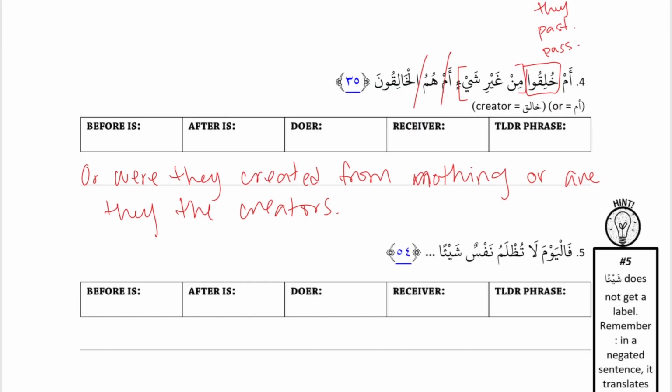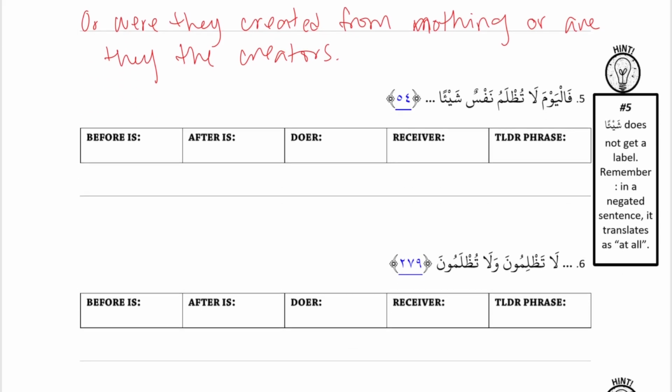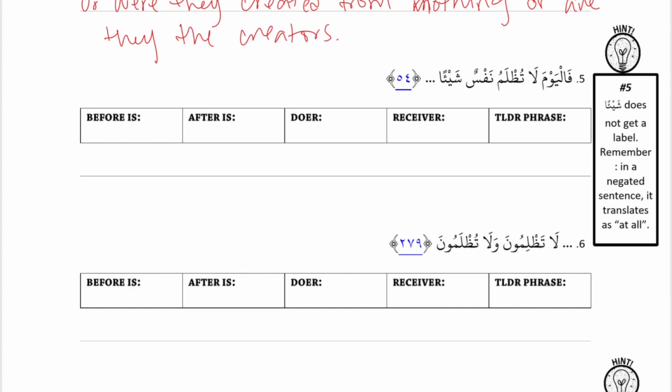Okay. Number 5. فَالْيَوْمَ لَا تُظْلَمُ نَفْسٌ شَيْئًا. Alright, so it's an action sentence because تظلم is an action. Okay. What else can you tell me about تظلم? It's present tense. Okay. Because of the ta, the u. Mm-hmm. And then we have u and a. U and a is present passive sounds. Okay. So that is present passive. Yeah, present passive. And then nafsun shay'an.